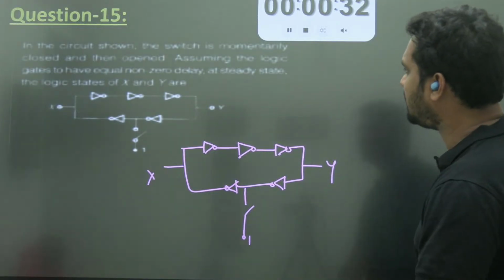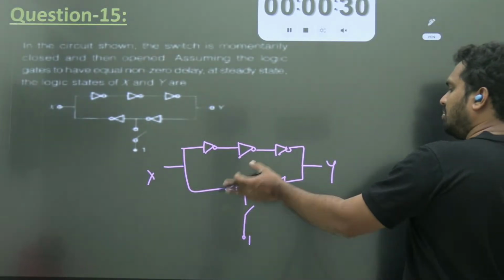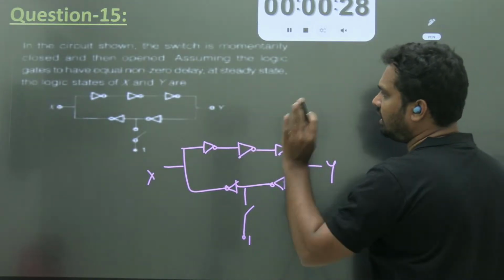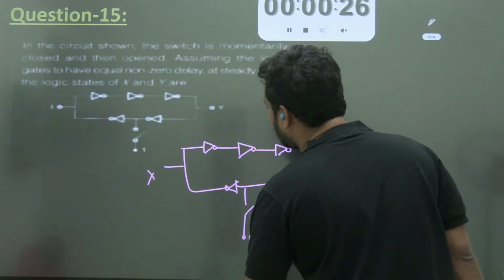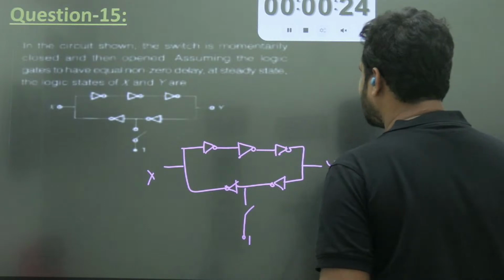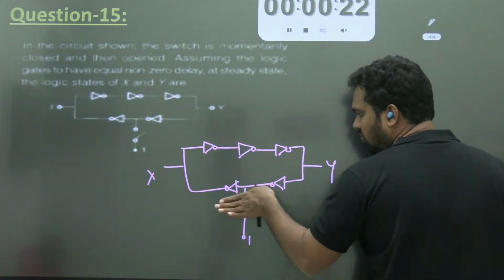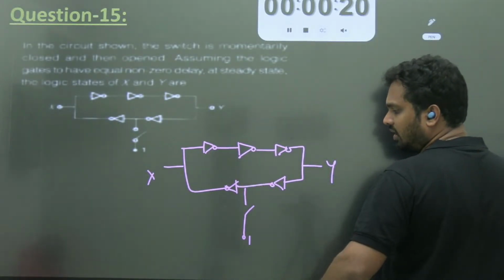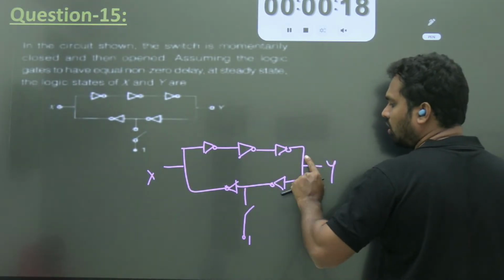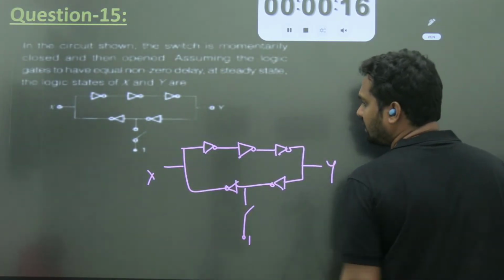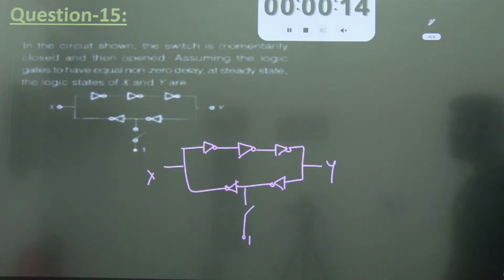Assuming the logic gates all have some non-zero propagation delay, what is the steady state output of x and y? I gave a 1 here once and then opened it. Then what will you get at x and what will you get at y in the steady state?